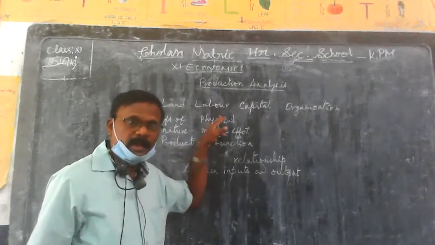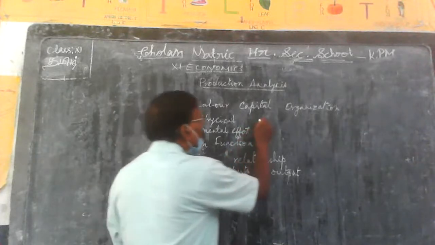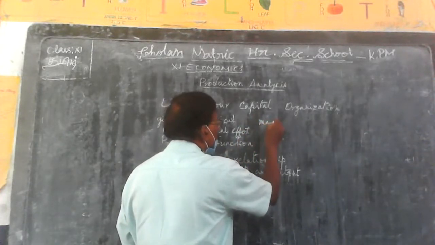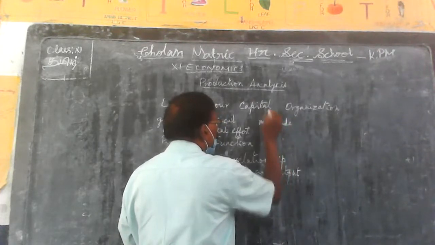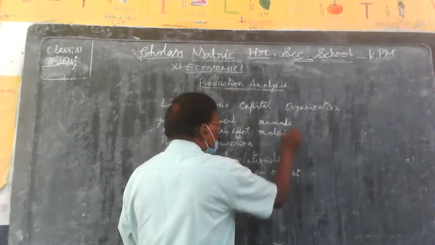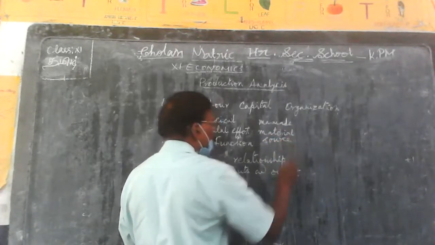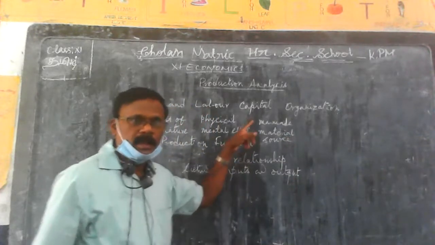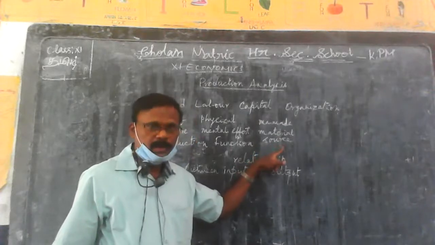That is labor. Capital is man-made. What is capital? Capital is man-made material source.